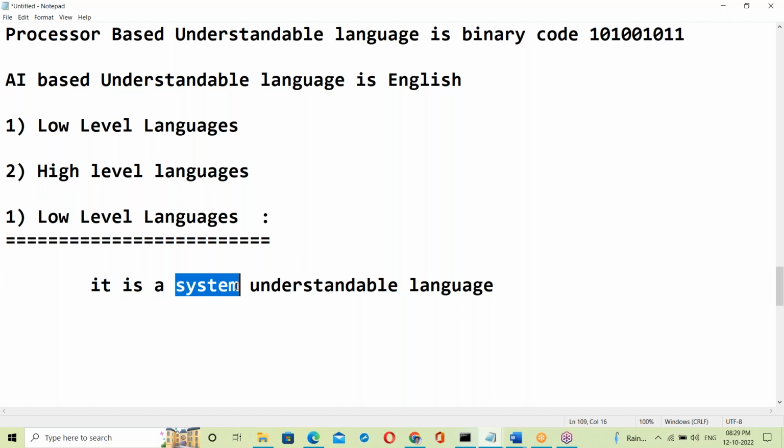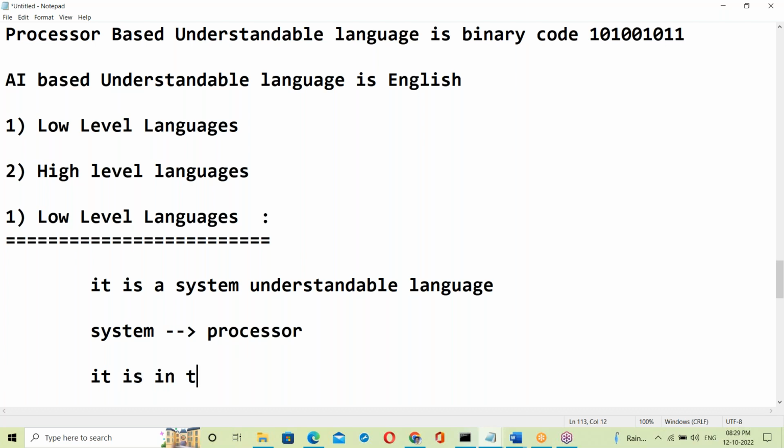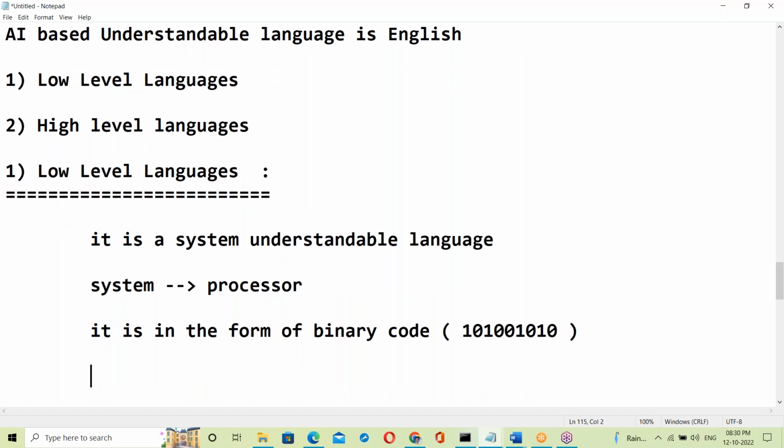System means processor. It's a processor understandable language. It is in the form of binary code, like zeros and ones. This is binary code. It is in the form of binary code.